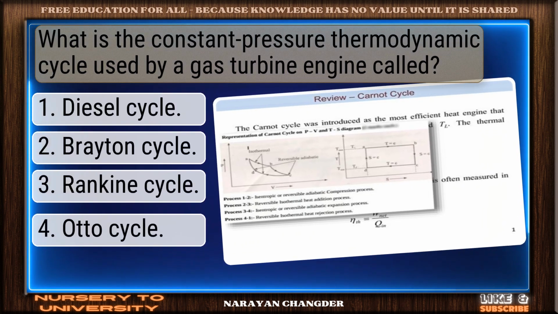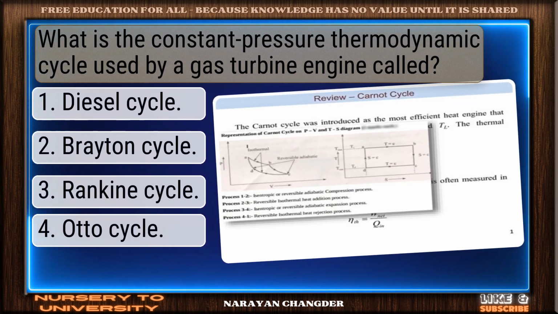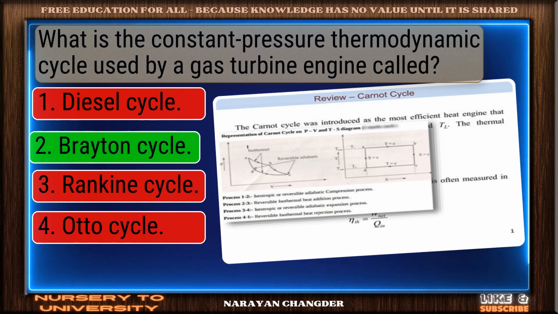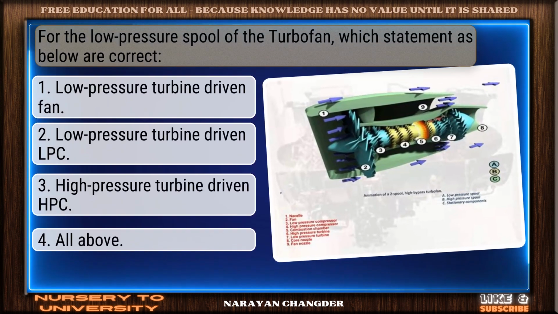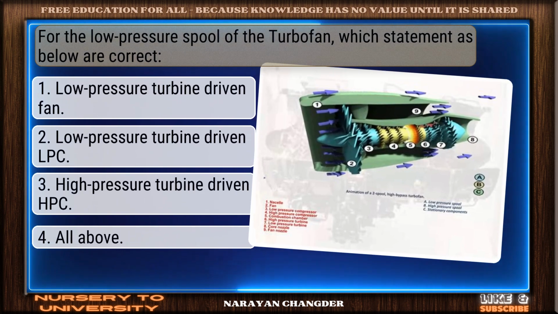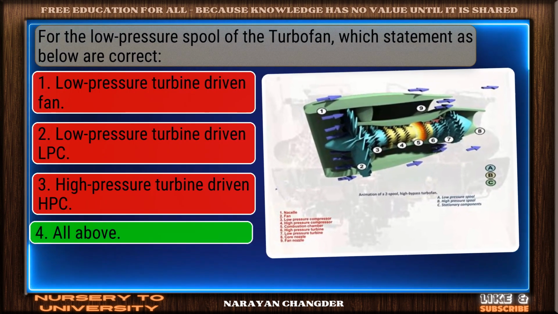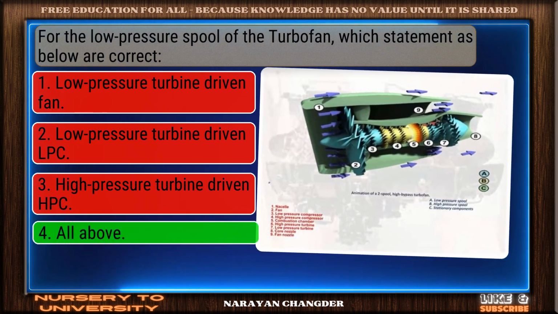What is the constant pressure thermodynamic cycle used by a gas turbine engine called? Valid point. Brayton cycle is true. For the low-pressure spool of the turbofan, which statements below are correct? Well reasoned. All above is the correct choice.